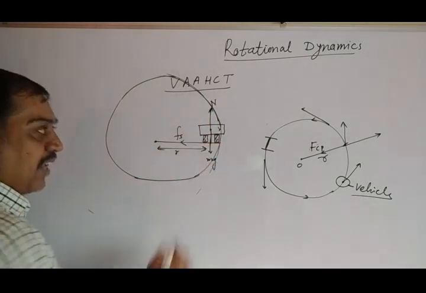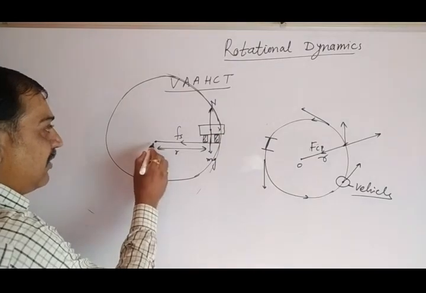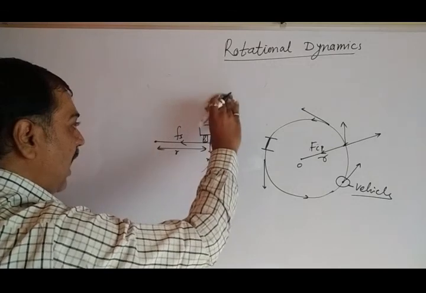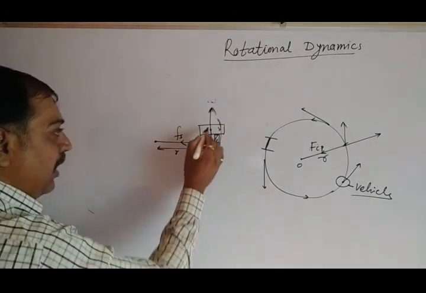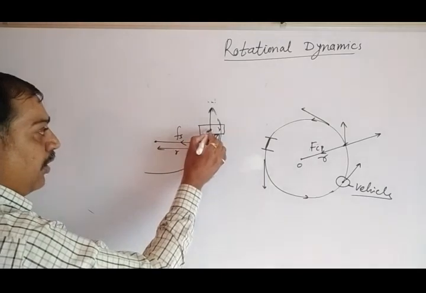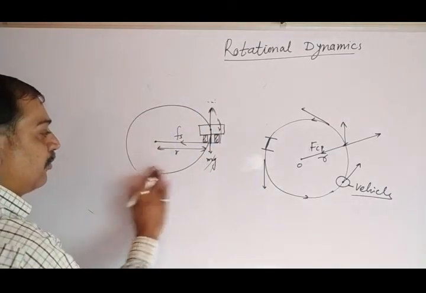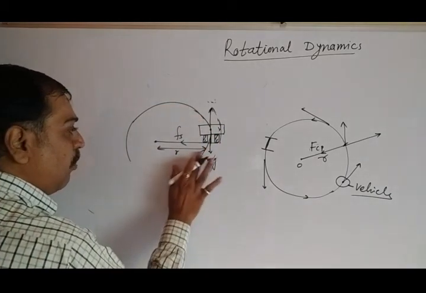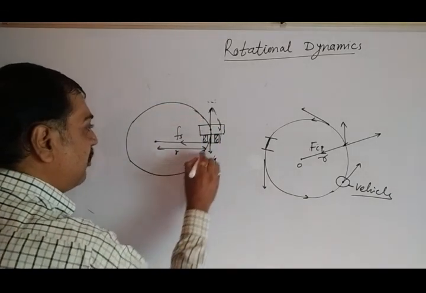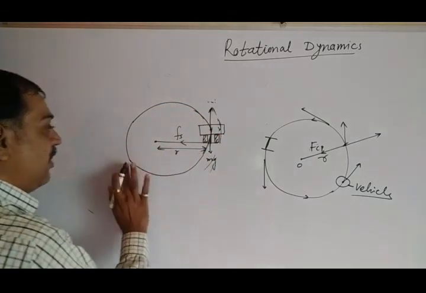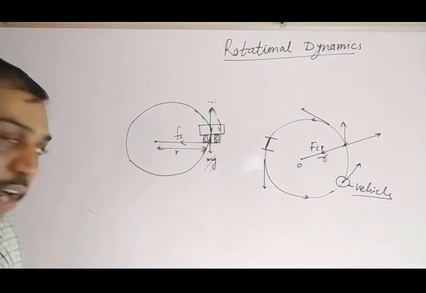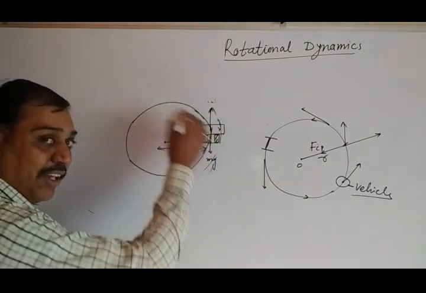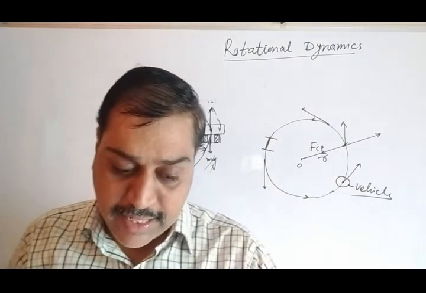Let us assume this is the circular track on which the vehicle is moving, and this is the radius r of the circle. The vehicle is performing circular motion here.